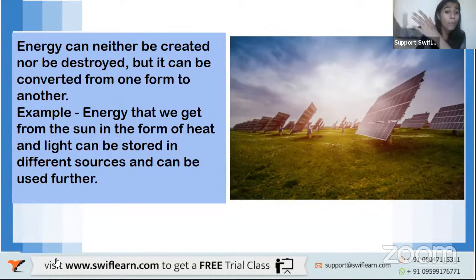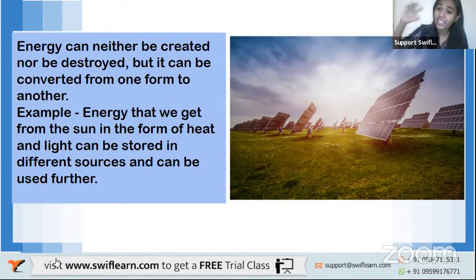It is in the form of heat energy and light energy. Yes or no? A lot of heat and light comes from our sun, right? So what form is the energy in? It is in the form of heat energy and light energy. Yes, and it is the ultimate source.